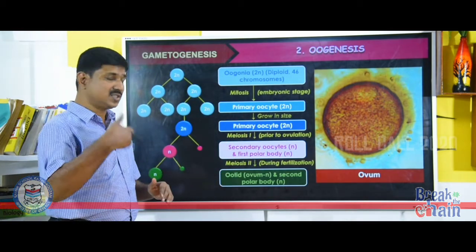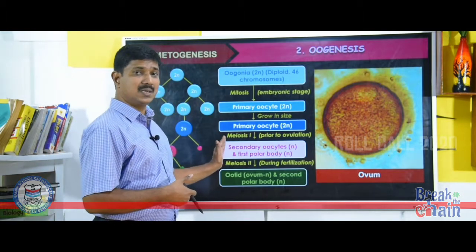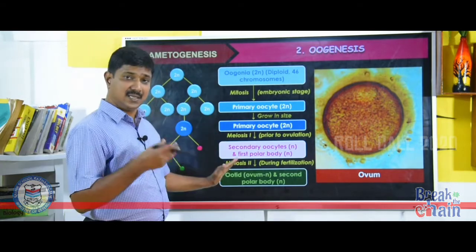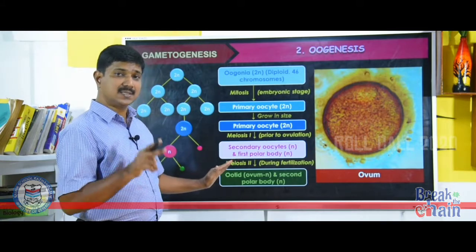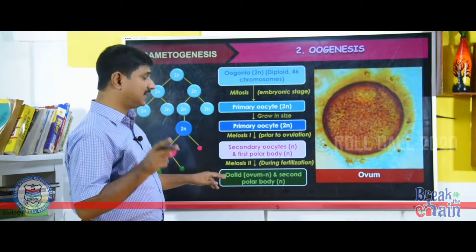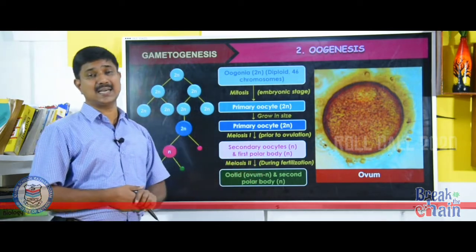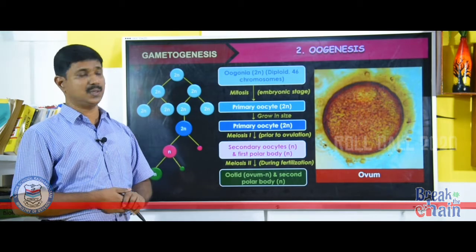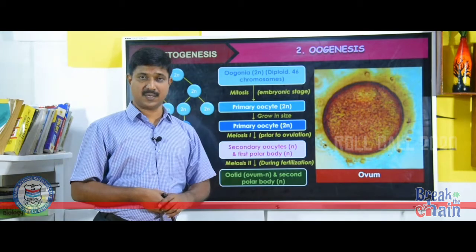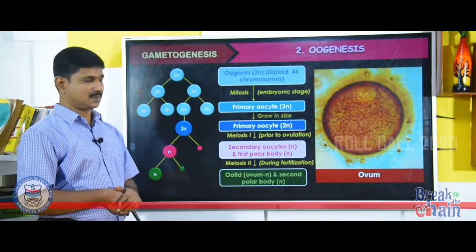Later we will study what happens just before fertilization. The secondary oocyte completes meiosis 2. It is also an unequal division. It results in the formation of two unequal cells again, a large cell called ovum and a small cell called second polar body. That we will study just before fertilization. This is the overall idea about oogenesis.